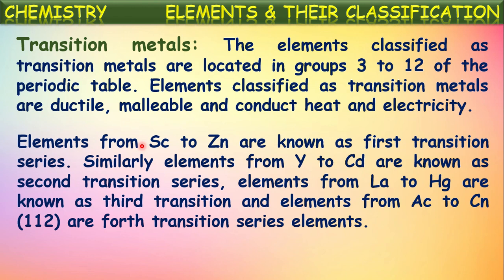In this way, the transition metals are there in 4 periods, from the 4th to the 7th periods. The transition metals present in the 4th period, from scandium to zinc, are known as the first transition series elements, and next the second, third and fourth transition series.